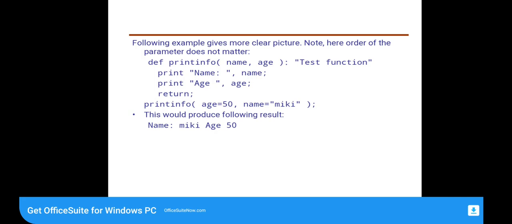def printinfo: printinfo is a function. We have passed two arguments, name and age. Then the function will print the name and age of the person. Then printinfo: here we have passed two values, age = 50, name = "Mickey". This will produce the following result: Mickey and age 50.